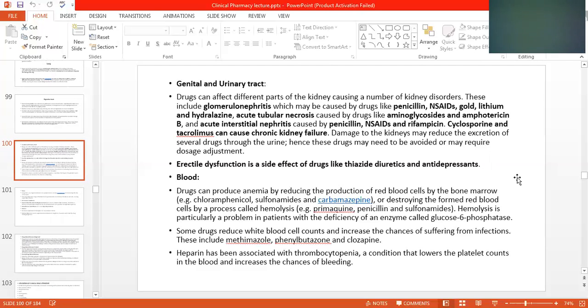And carbamazepine, an anti-epileptic, can also cause blood dyscrasia. Some drugs destroy RBCs by a process called hemolysis, which breaks down the RBCs, such as primaquine for malaria, penicillin, and sulfonamides. Hemolysis is particularly a problem in patients with a deficiency of an enzyme called glucose-6-phosphate dehydrogenase.